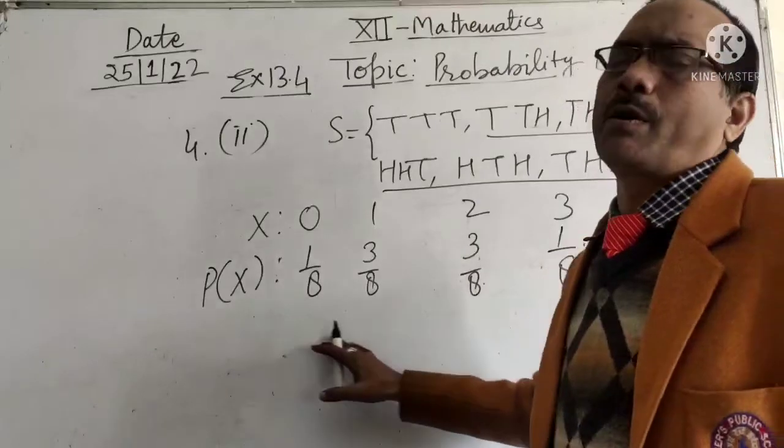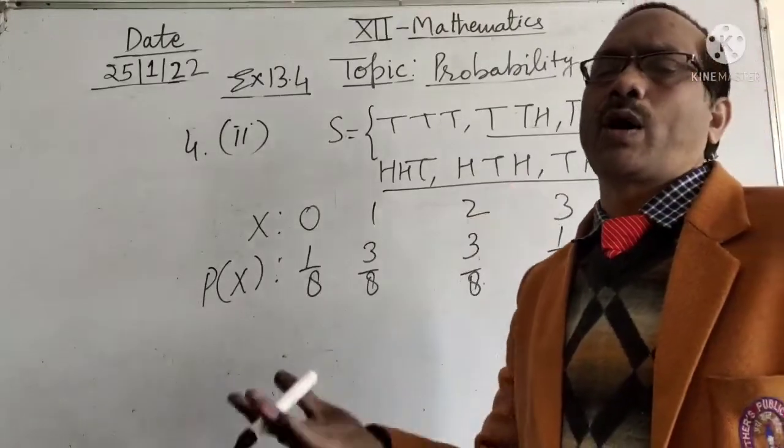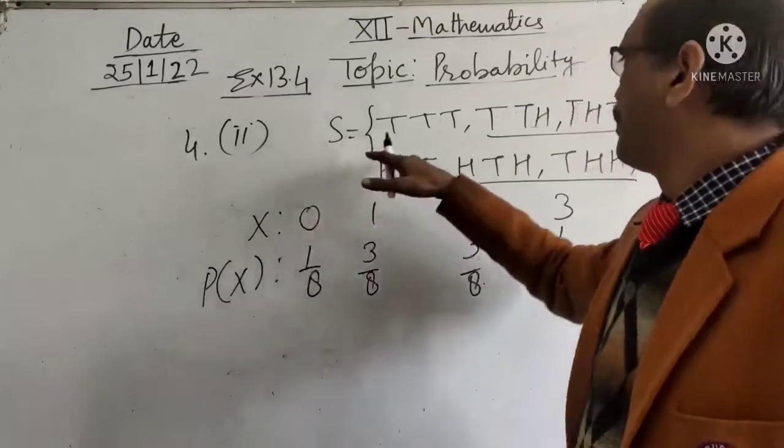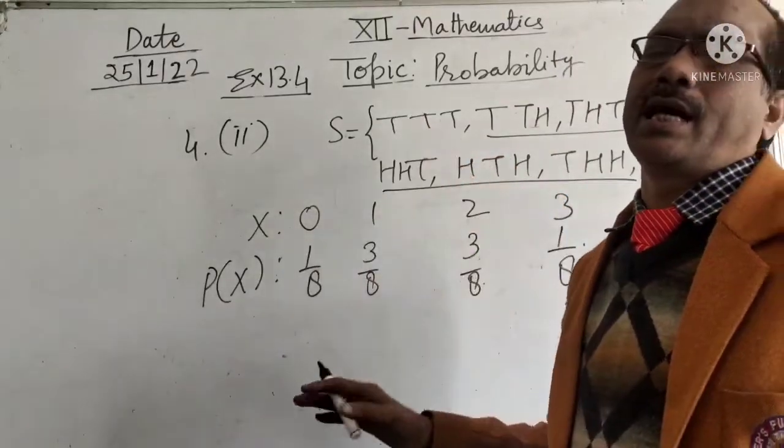So this is the probability distribution when 3 coins are tossed and a tail is considered as the success.